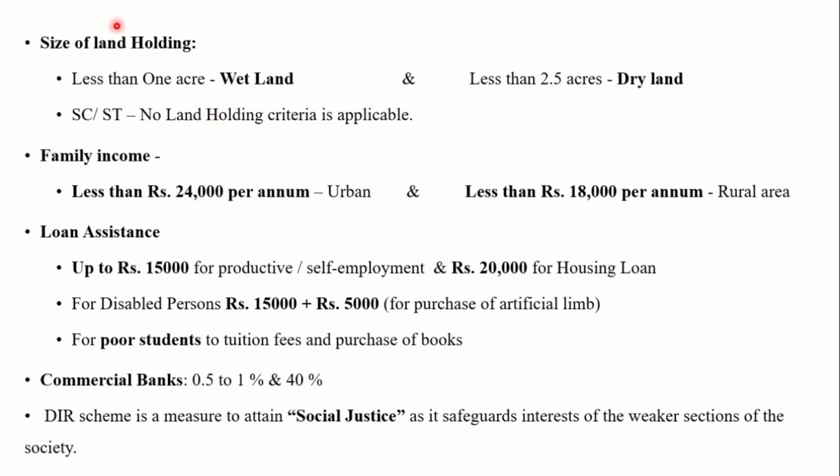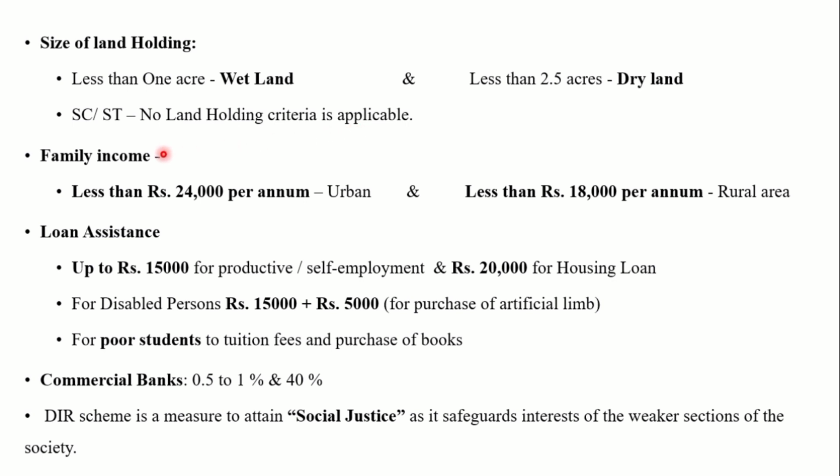Then what is the eligibility criteria for the DIR scheme? The size of the borrower's holding should not exceed 1 acre for wetland and 2.5 acres for dry land. And also for SC and ST categories, no land holding criteria is applicable.